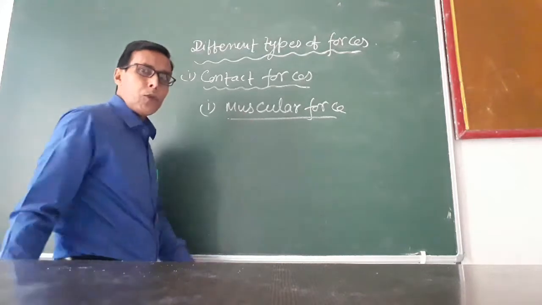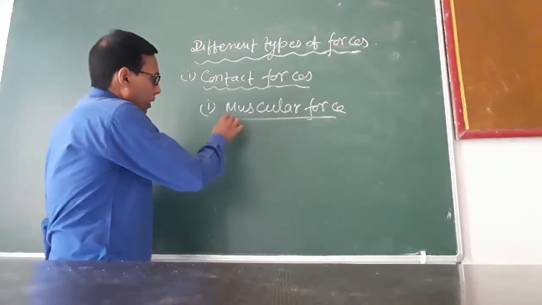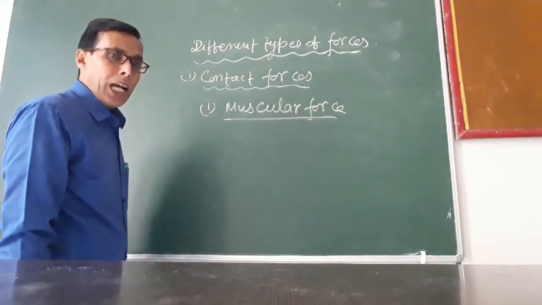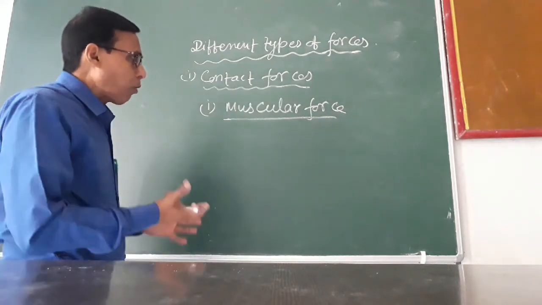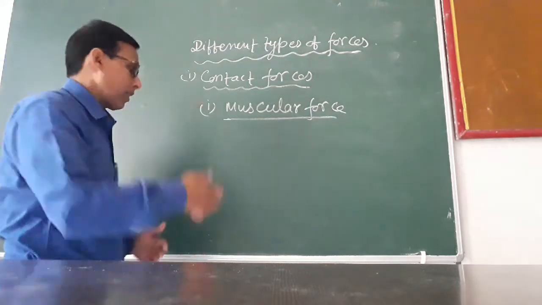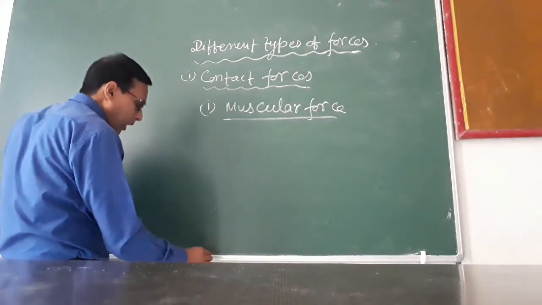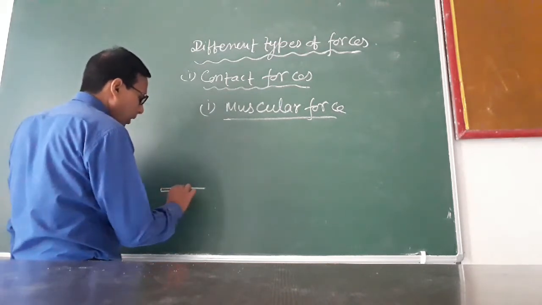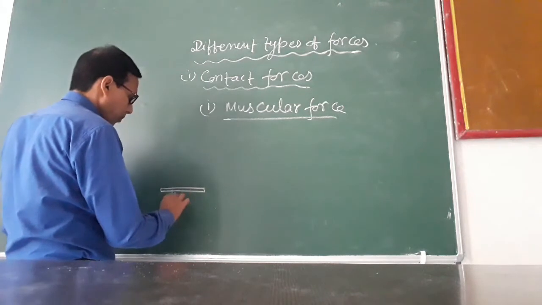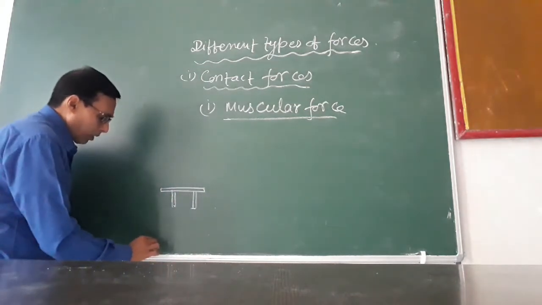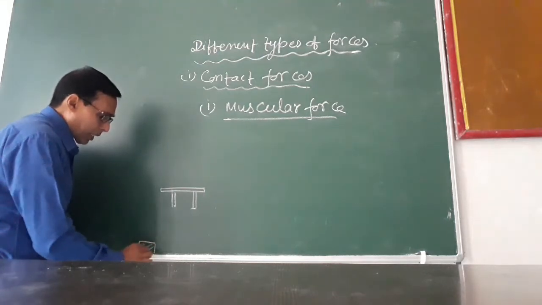What is muscular force? A force exerted by our muscles is called muscular force. For example, when we lift any body from the ground surface to a certain height. Suppose this is the ground surface and this is a table, and here a heavy object is there.